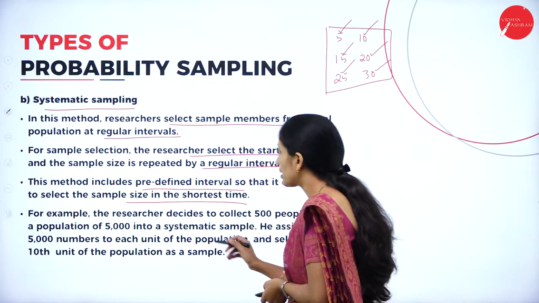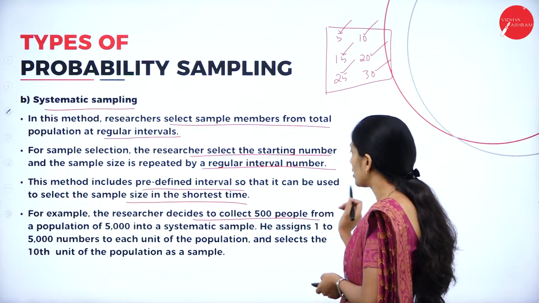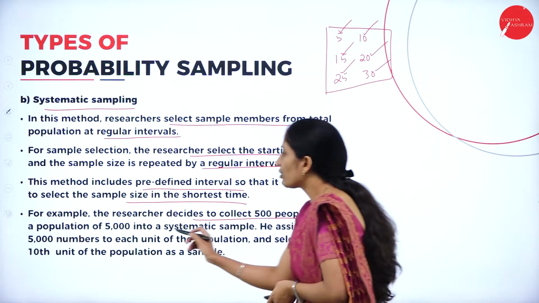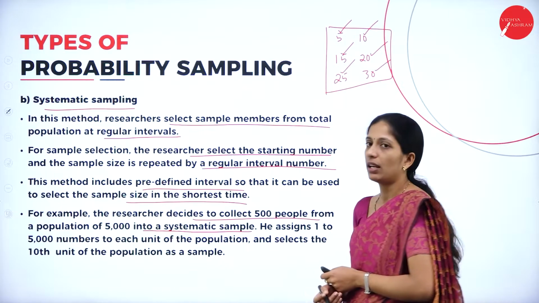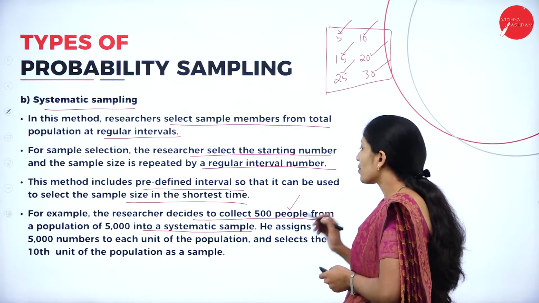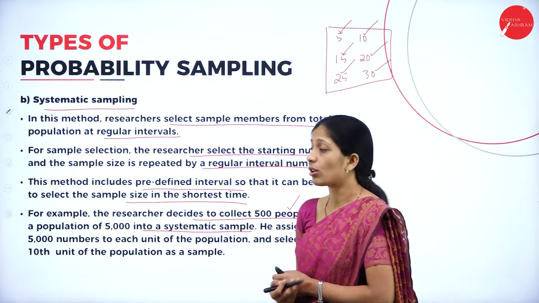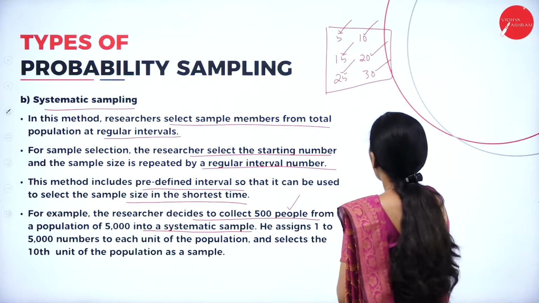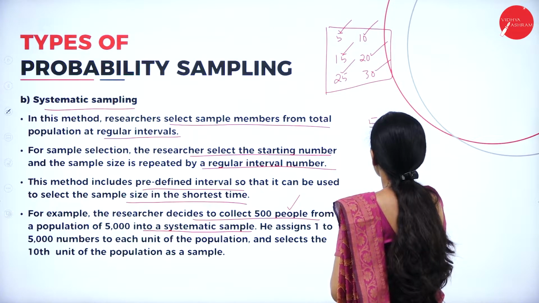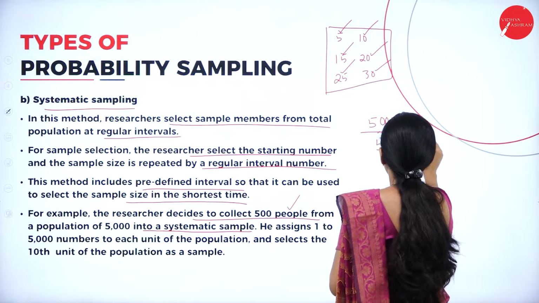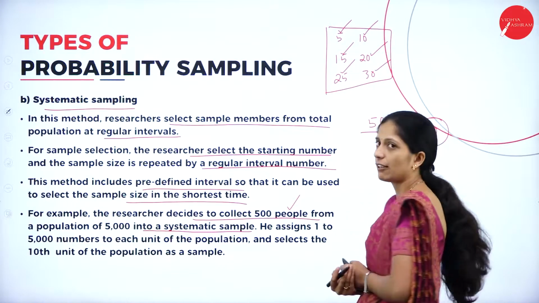For example, the researcher decides to collect 500 people from a population of 5,000 into a systematic sample. Here the researcher decides to collect how many people? That is 500 people from a population of 5,000. Then how will they do it? 5,000 divided by 500. So here every 10th member will give the information.